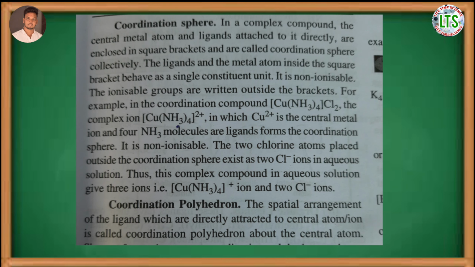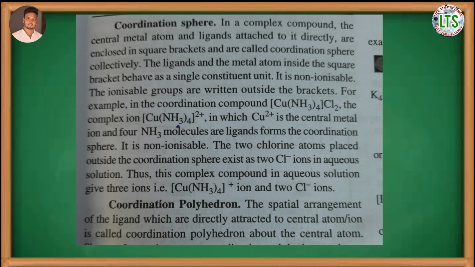Next is the coordination sphere. The central metal atom and the ligands attached to it directly are enclosed in square brackets and are called the coordination sphere. The coordination sphere behaves as a single constituent unit and is non-ionizable.